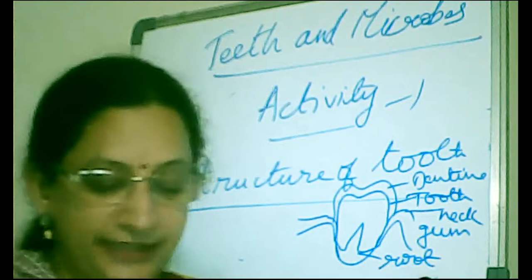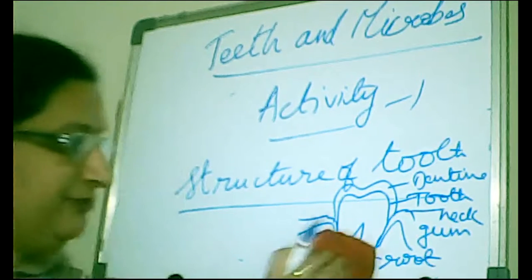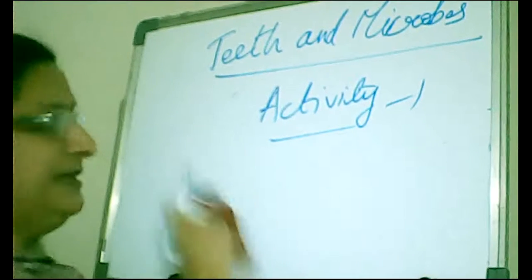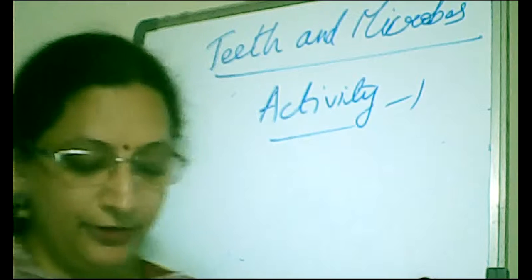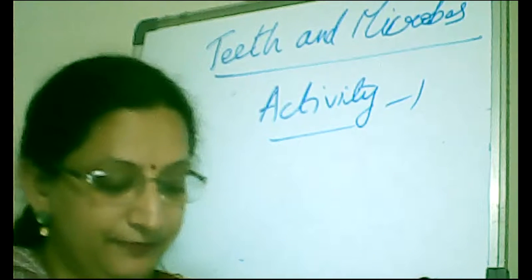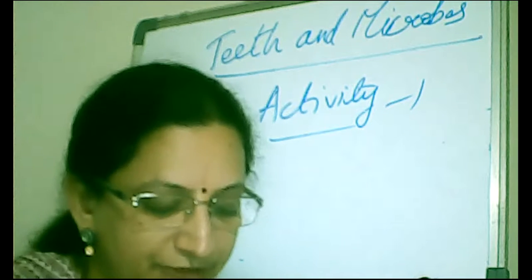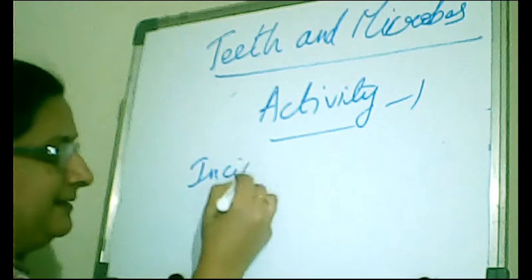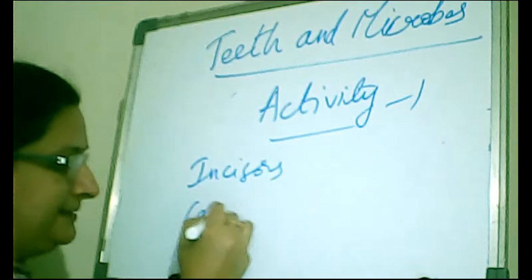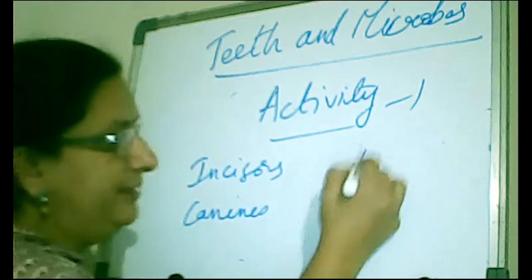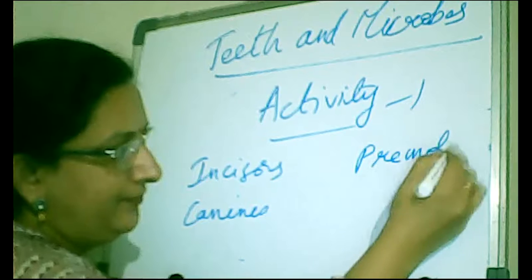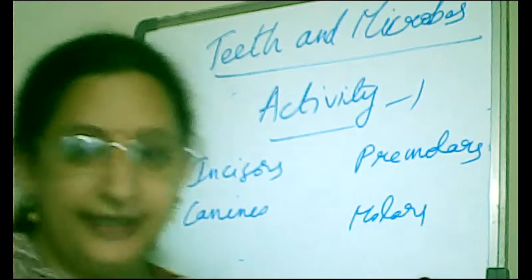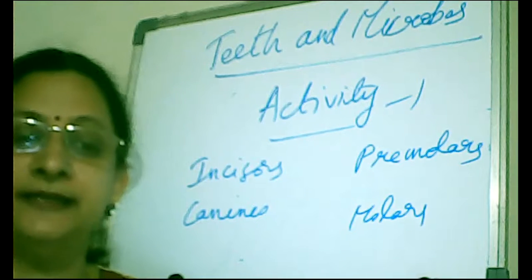So, kinds of teeth and their functions. Now we'll be learning about different kinds of teeth and their functions. So what are the different kinds of teeth? We have incisors, canines, premolars, and molars. Can everybody repeat after me? Incisors, canines, premolars, and molars.